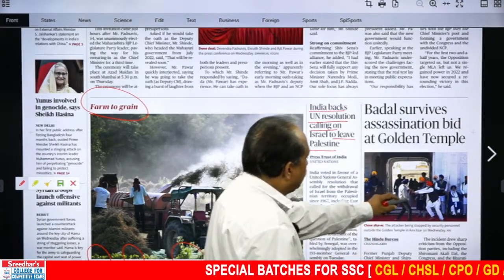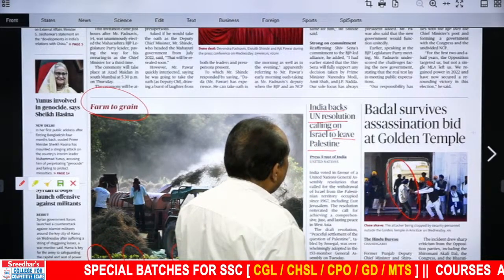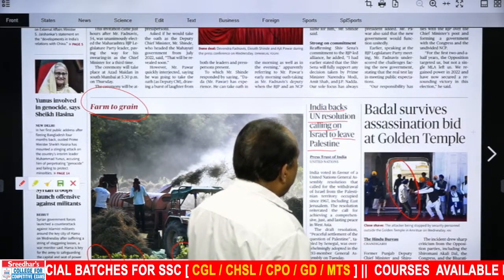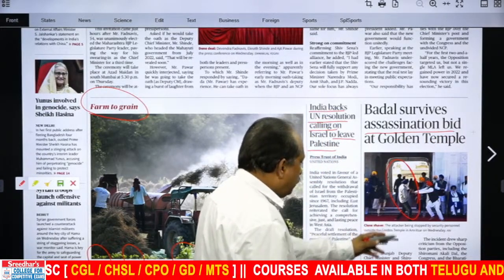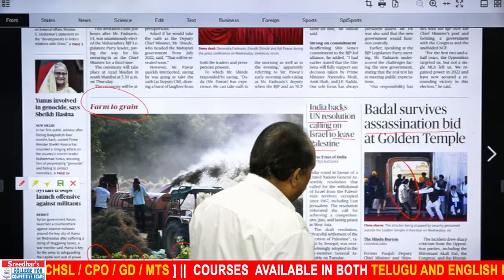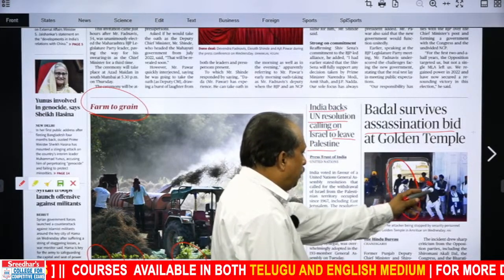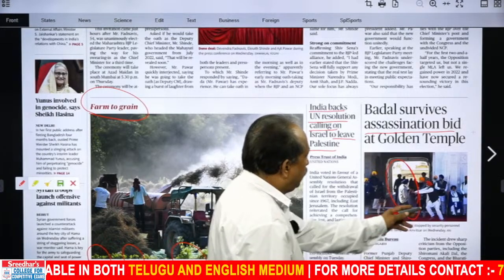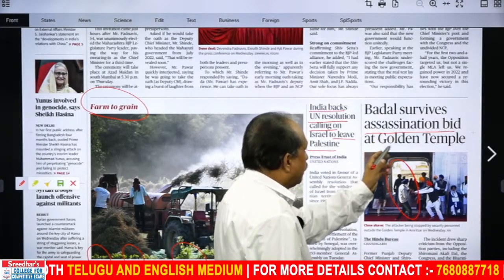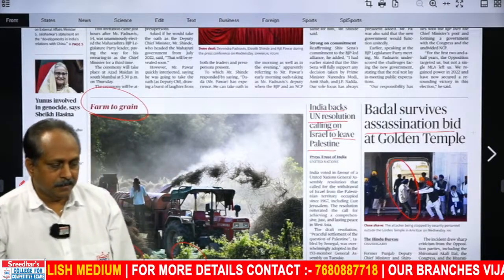You can see a person trying to shoot with a revolver. Badal survives assassination bid at Golden Temple. The attacker being stopped by security personnel outside the Golden Temple in Amritsar on Wednesday. This guy wanted to kill Badal and he took out a revolver, but his security men stopped him. Survives assassination.